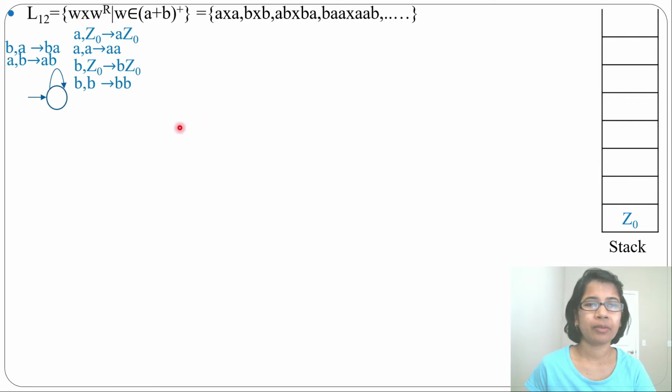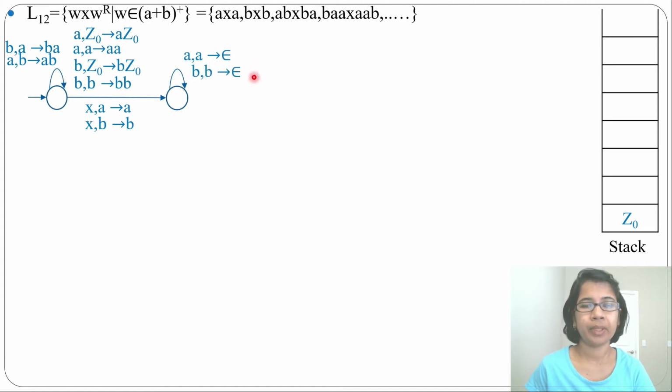Next, for X, it will go to another state by skipping A or B. Topmost there may be A or B, so we'll go to another state by skipping A or by skipping B. That's why X, A to epsilon: if the topmost symbol is A, we'll just skip A and go to another state. If the topmost symbol is B, we'll just skip B and go to another state. And in this state, we will pop. If it sees A, it will pop A. If it sees B, it will pop B. Now all pop is done. Finally, there is epsilon and the topmost stack symbol is Z0. It goes to the final state by skipping Z0.